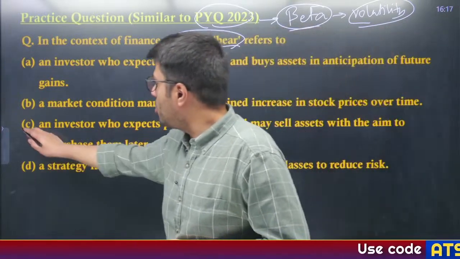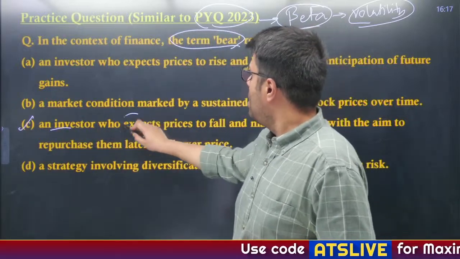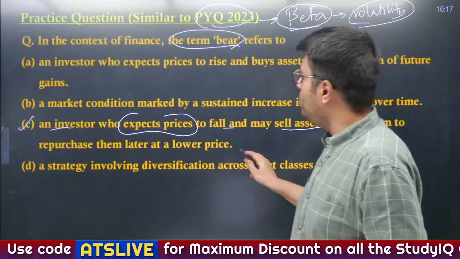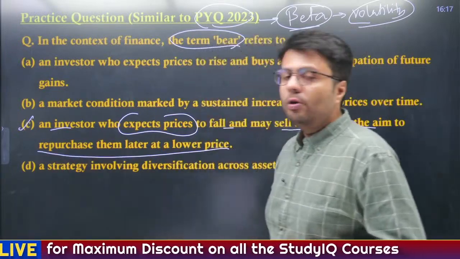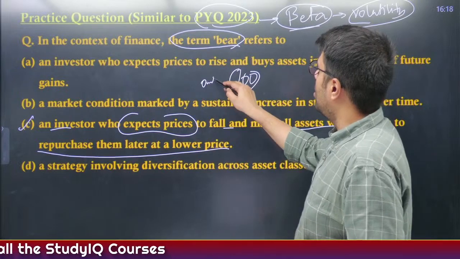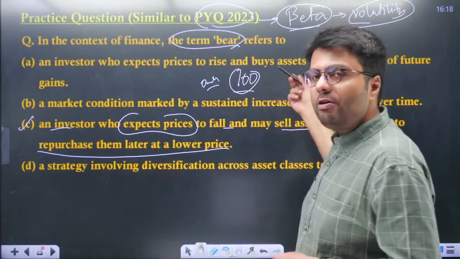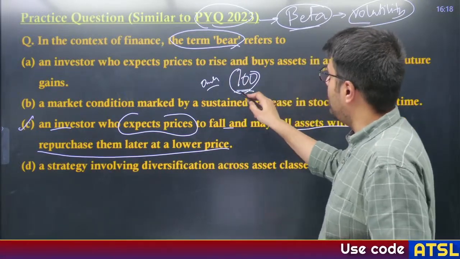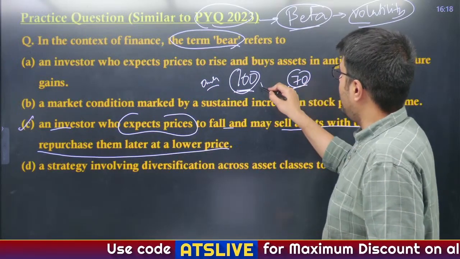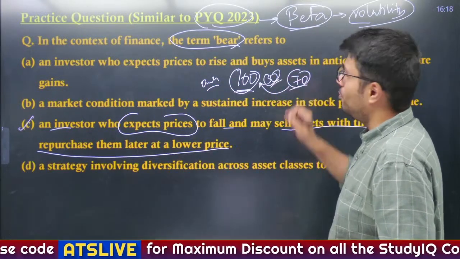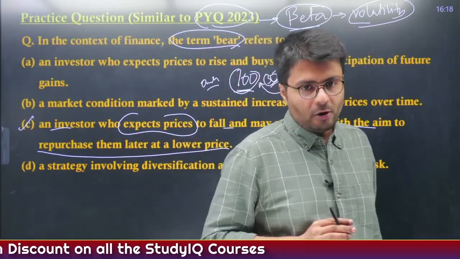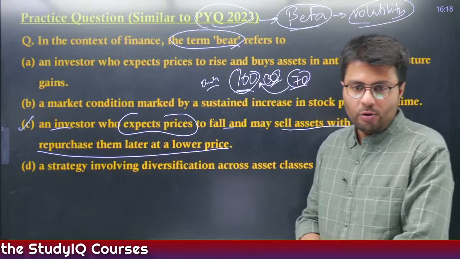Yes, all of you are correct. Option C is the right answer: an investor who expects prices to fall and may sell the assets with an aim to repurchase them later at a lower price. Suppose a stock is at rupees 100 and you own that stock and you expect that it will reduce to 70 rupees. So you sell that stock at 100 rupees and buy it back at 70 rupees. So your net profit in this transaction is what? 30 rupees. That is how bears make money in the stock market. Okay.